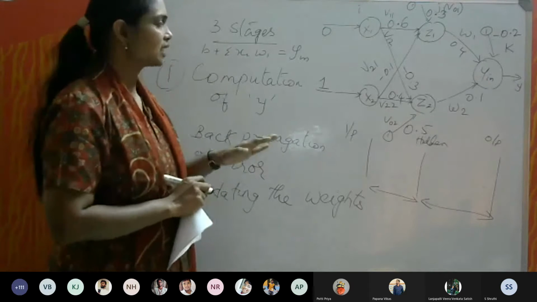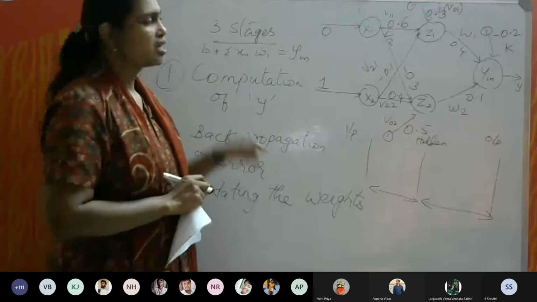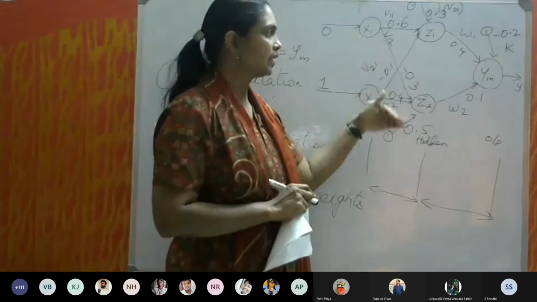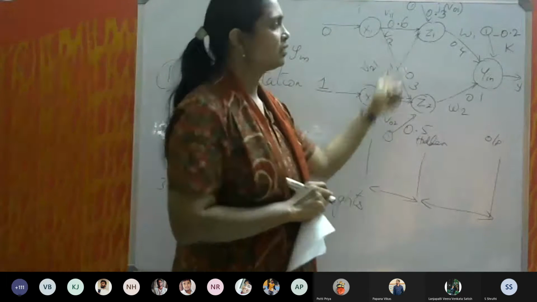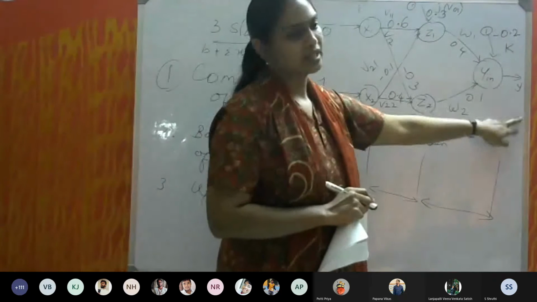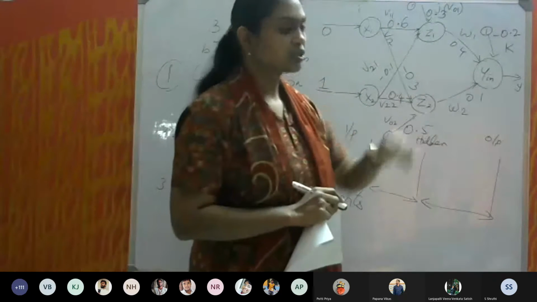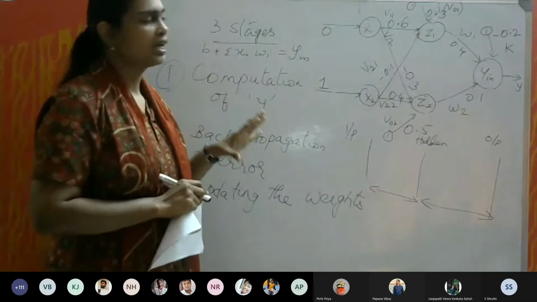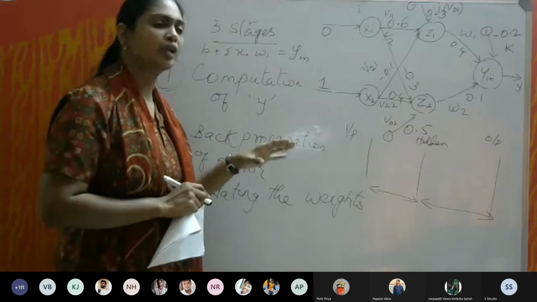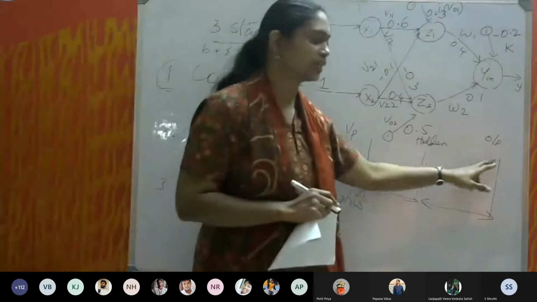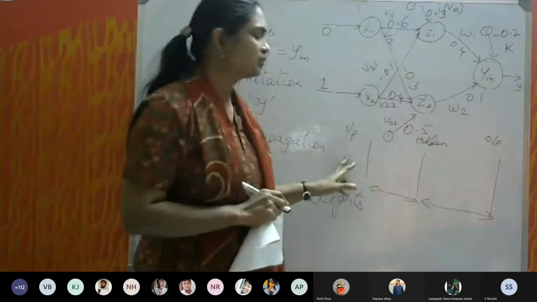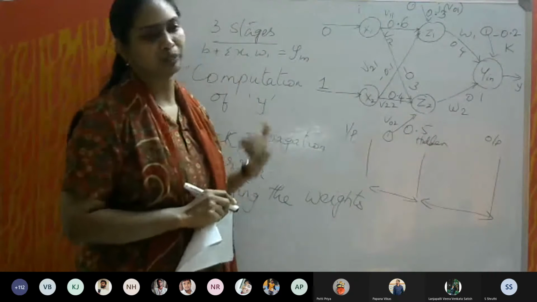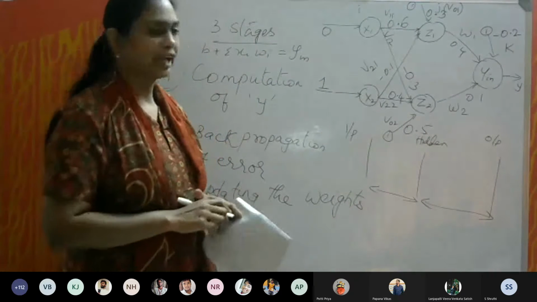So now let us get started in doing all this one by one. First let us calculate Z in 1, Z in 2, and then Z1, Z2, then Y in, and then Y. Okay, so shall we proceed? So this is the procedure. Now we have to just solve it numerically, and there are certain formulas to calculate the error between the hidden and output layer and between input and hidden layer, which I will be explaining when we proceed with that particular stage. Okay, any doubts so far?